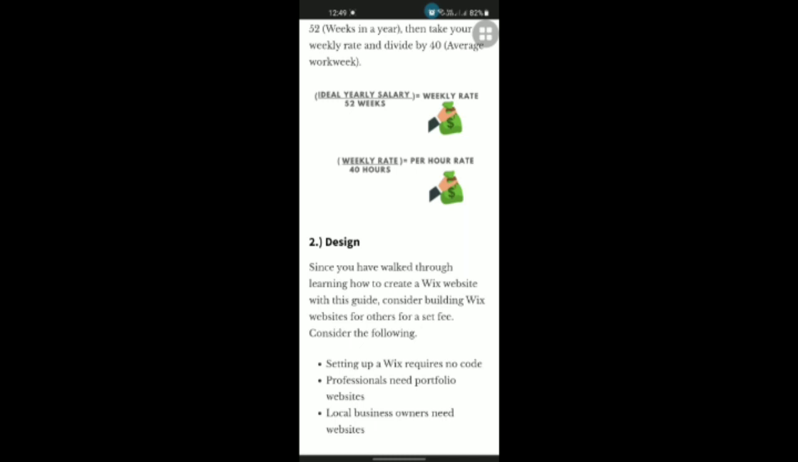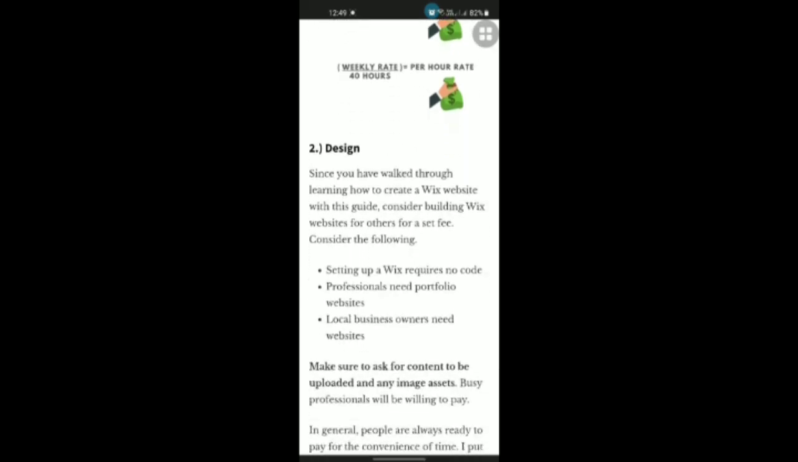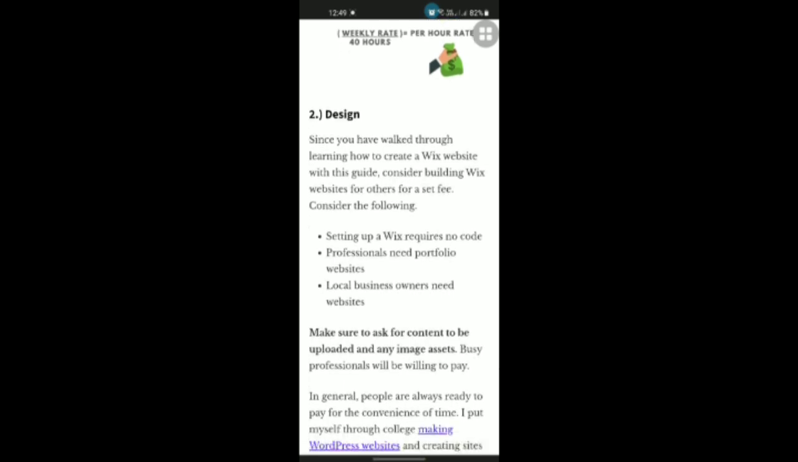Since you have walked through learning how to create a Wix website with this guide, consider building Wix websites for others for a set fee. Consider the following, and we will discuss them one by one. First, setting up a Wix site requires no code. Second, professionals need portfolio websites. Third, local business owners need websites.